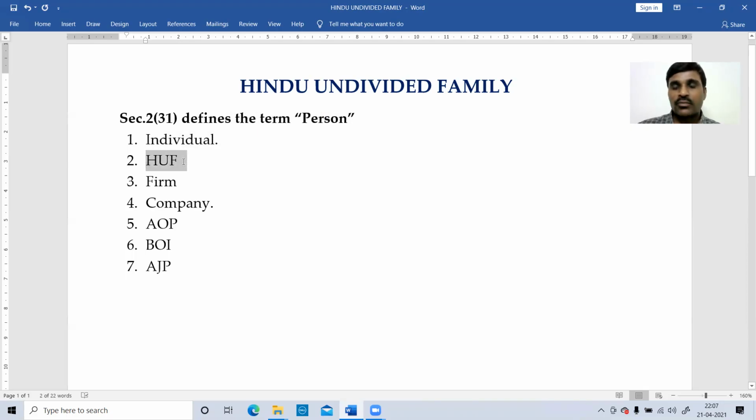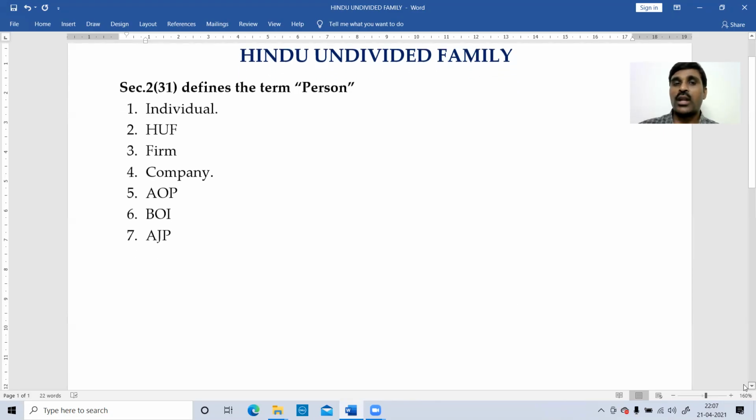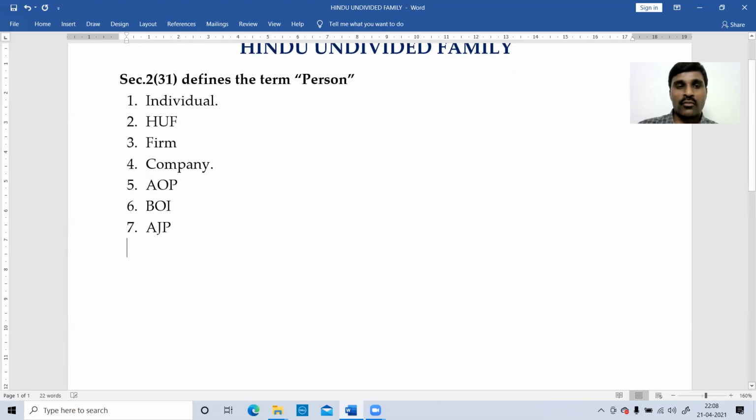Now I am going to deal with the word HUF, Hindu Undivided Family. Who are all included in the Hindu Undivided Family, and who are not included? Right. So first I am writing the first point.